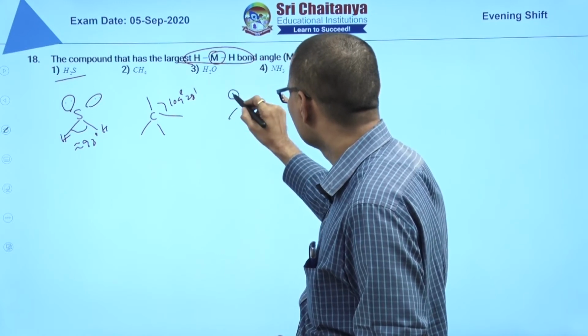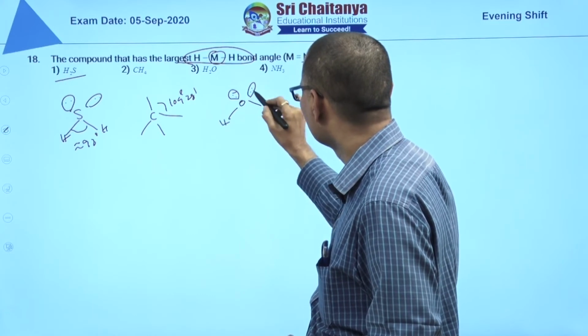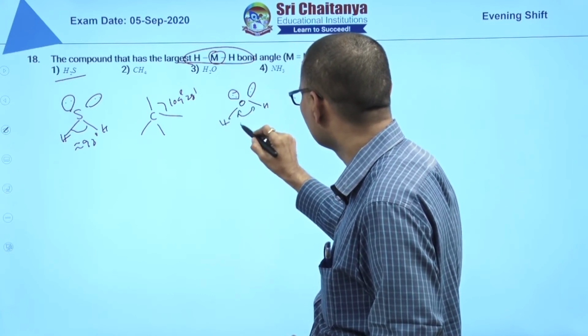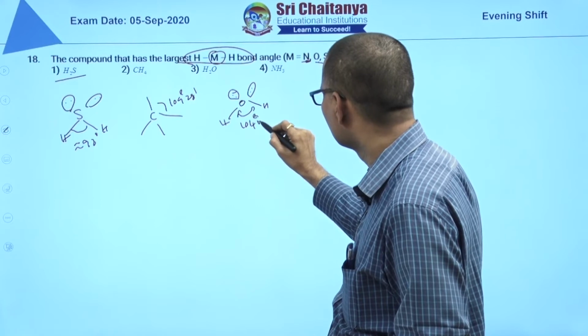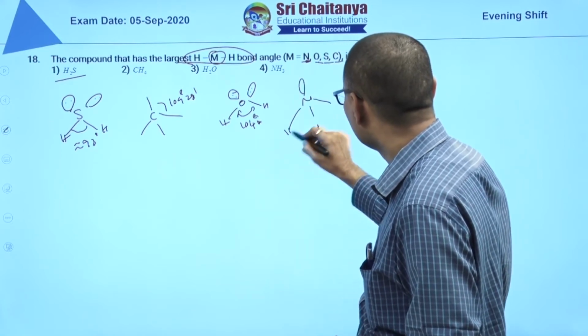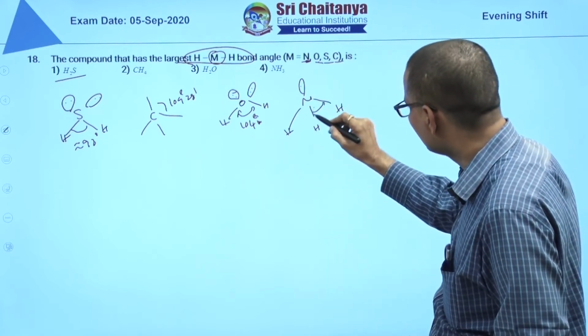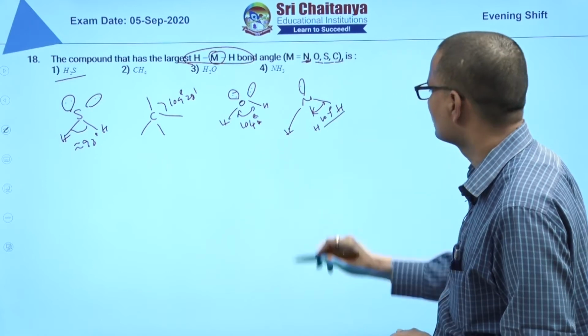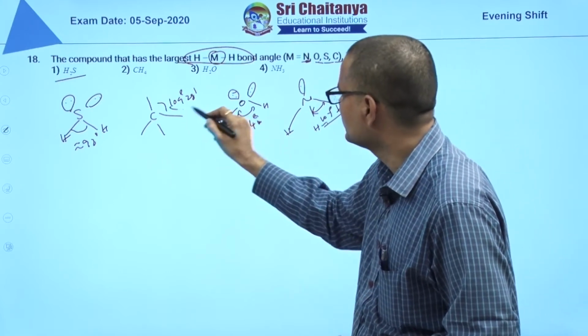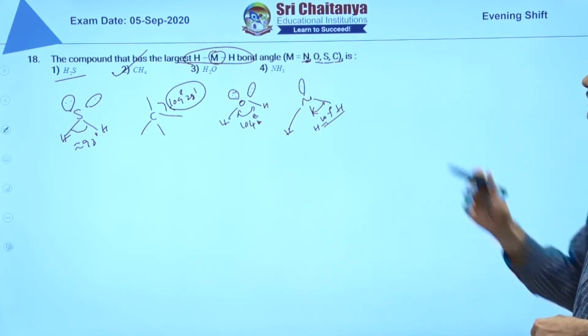H2O 2 lone pairs and 2 bond pair system, bond angle is around 104 degrees. Ammonia pyramidal 1 lone pair and 3 bond pair system, bond angle is around 107 degrees. So highest is 109 degrees 28 minutes. Answer is 2. Next 19th question.